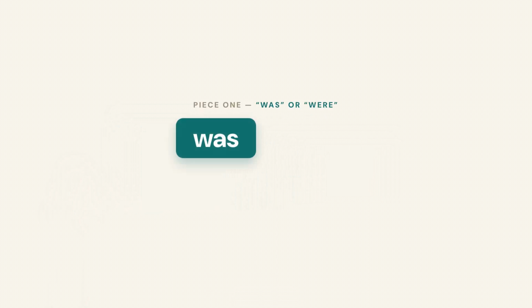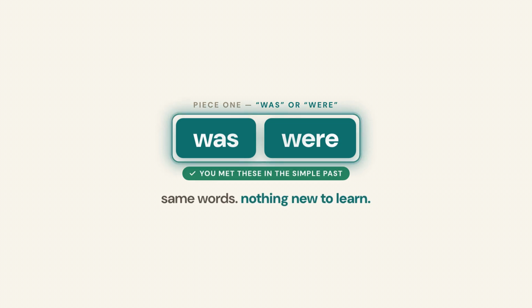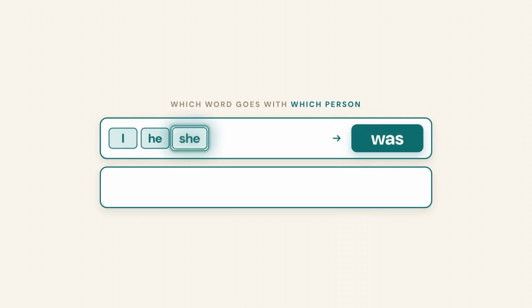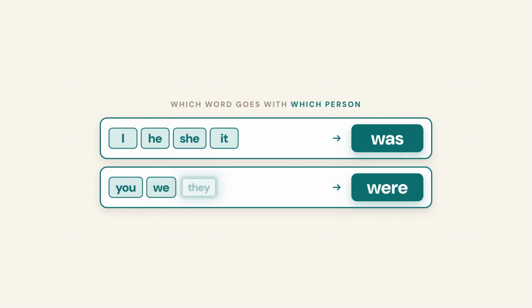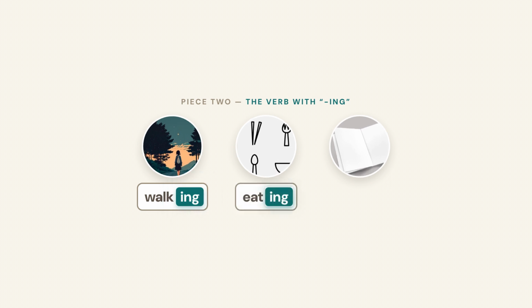Piece 1 is was or were. You have met these 2 words before in the simple past. Same words, nothing new to learn. Was goes with I, he, she, and it. Were goes with you, we, and they. Piece 2 is the main verb with ing at the end. Walk becomes walking. Eat becomes eating. Read becomes reading.